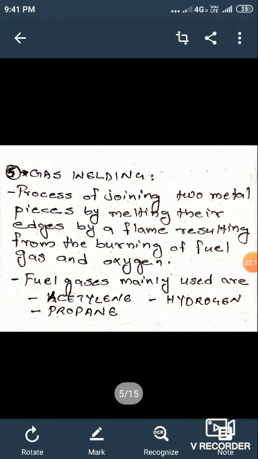The other two gases are hydrogen and propane. Hydrogen and propane produce a temperature of about 2500 degrees Celsius. Okay, we select the fuel gases by the flame temperature and the cost.